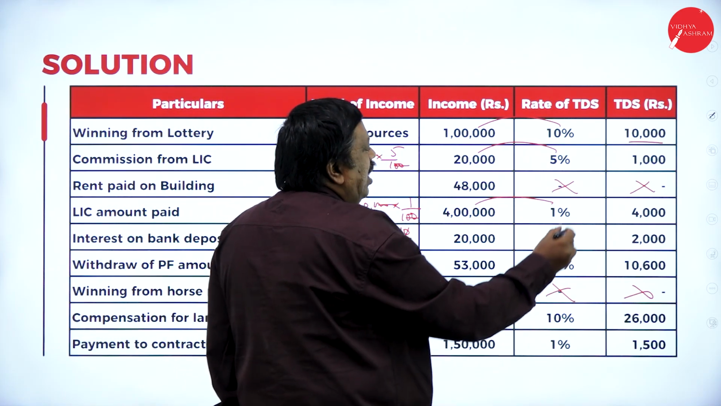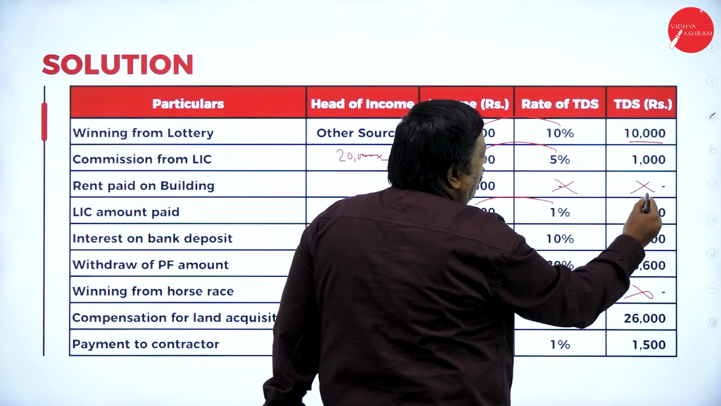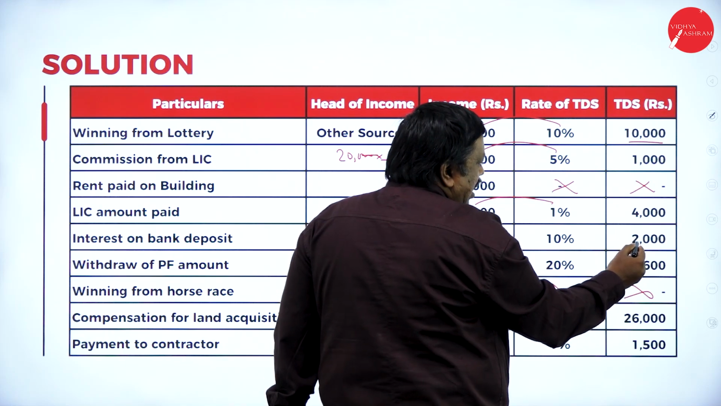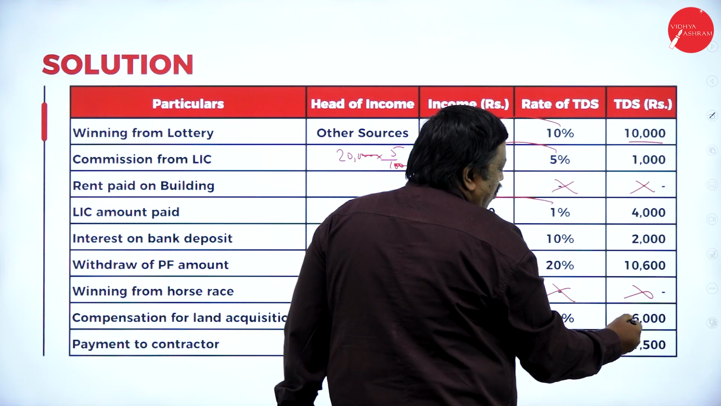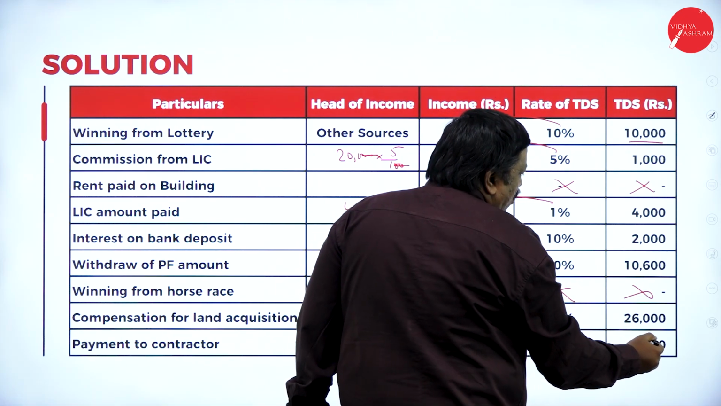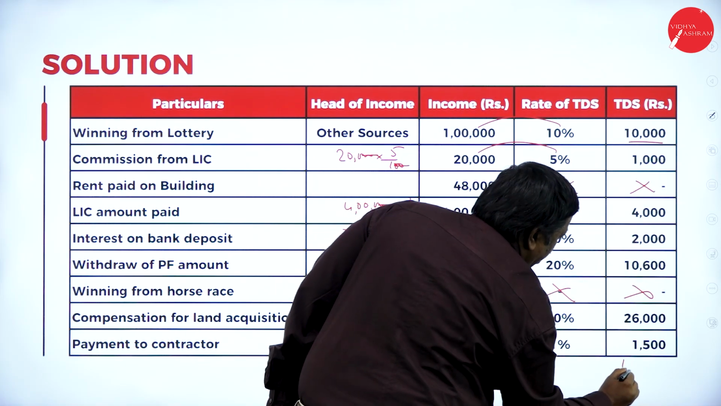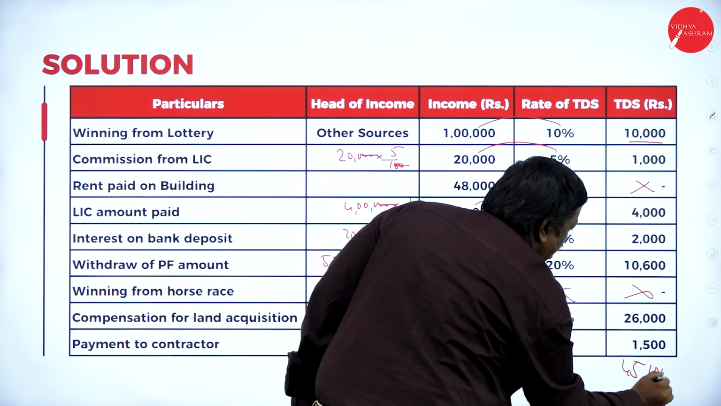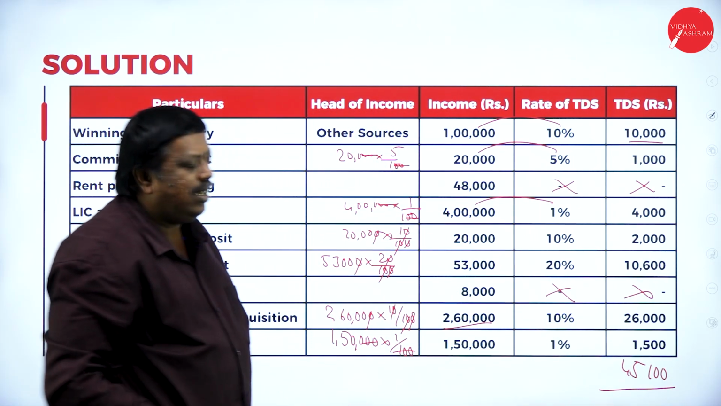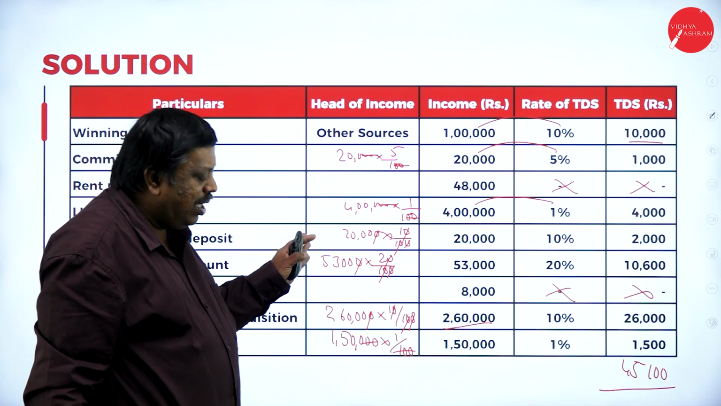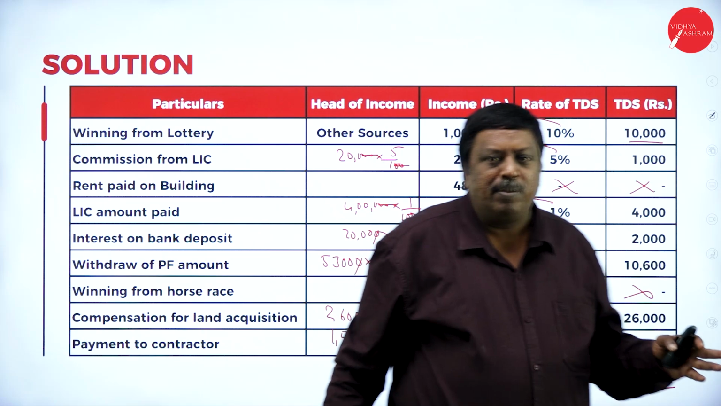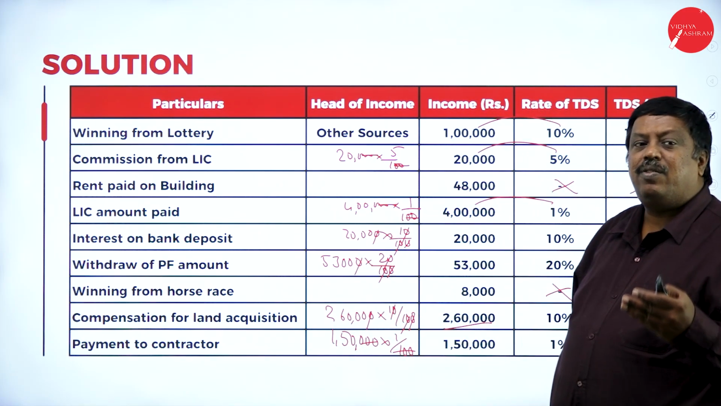So totally 10,000, 11,000, 15,000, 17,000, 27,000, 27, 23, 43, 44, 45,100. So total TDS for the assessee during the previous year is 45,100 rupees. So this is how they deduct tax at source, on whatever income is received by the assessee during the previous year.